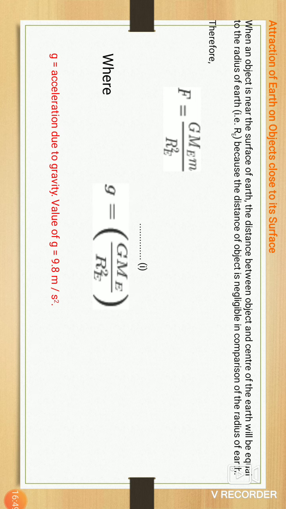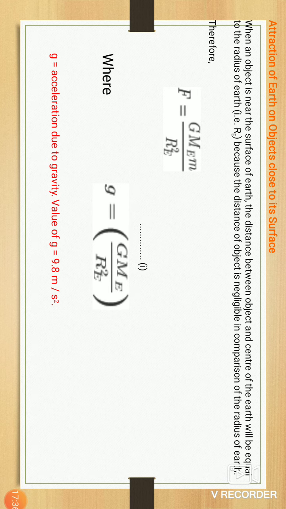That's why we use the radius of the earth as the distance. Therefore F is equal to capital G, times the mass of the earth M_E, times small m, the mass of the object, divided by R_E squared. Here g equals G M_E divided by R_E squared.